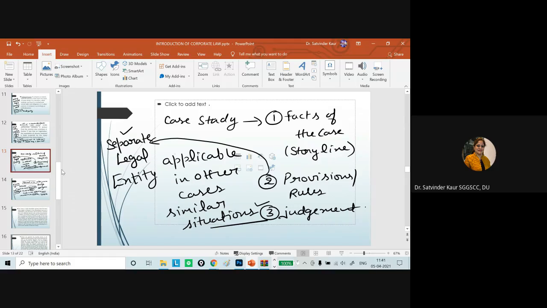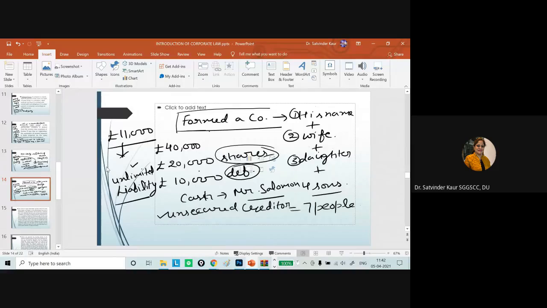So in this case, the facts are that the company was formed as per the provisions of law in the name of the family members itself, and payment was given in the form of shares, debentures and partly cash when the business was taken over.